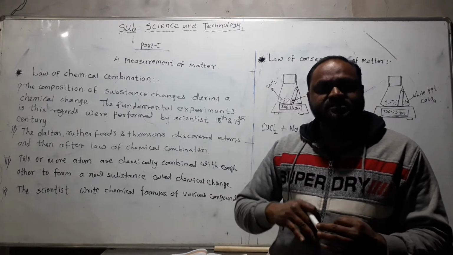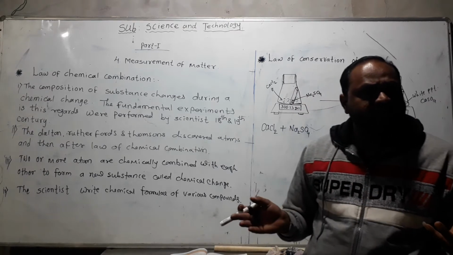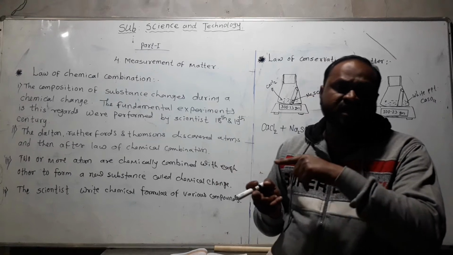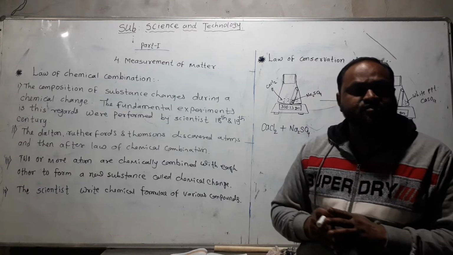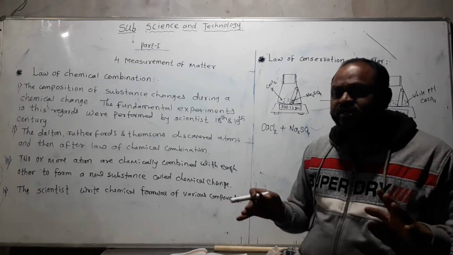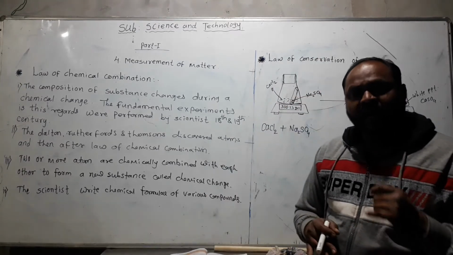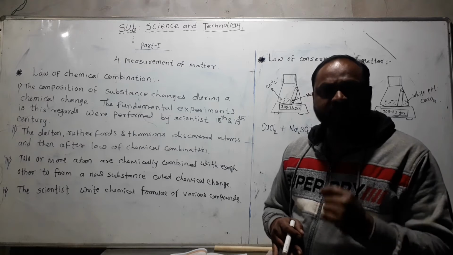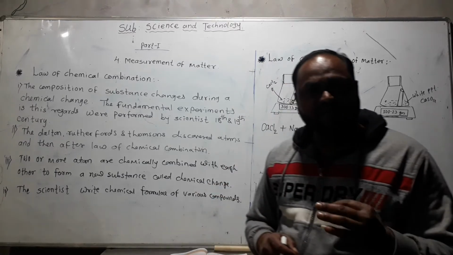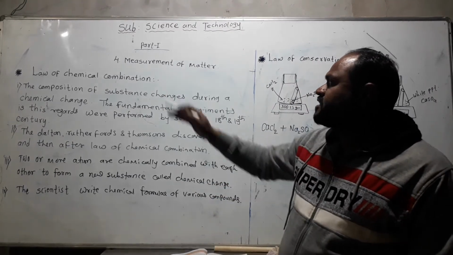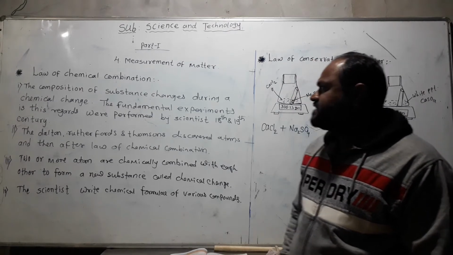Then carbon is burned in the presence of oxygen to form CO2 gas. CO2 does not convert back into carbon and oxygen separately, so this change is called a chemical change. In nature, in our surroundings, different substances chemically combine and the change is permanent. This type of reaction is called a chemical reaction, or chemical combination.